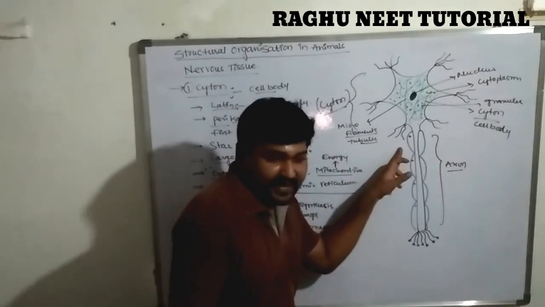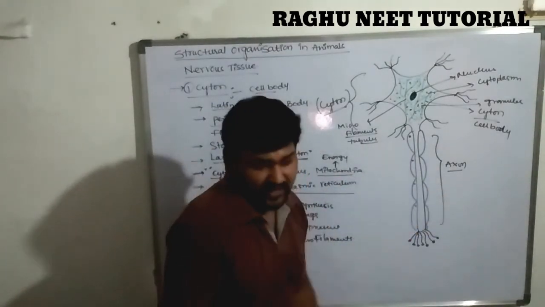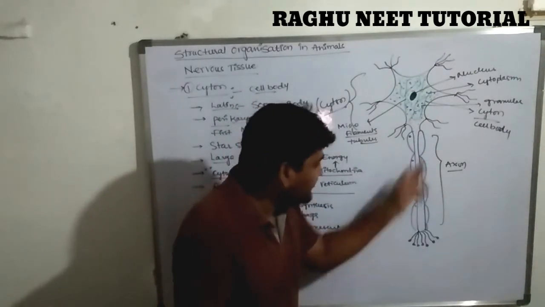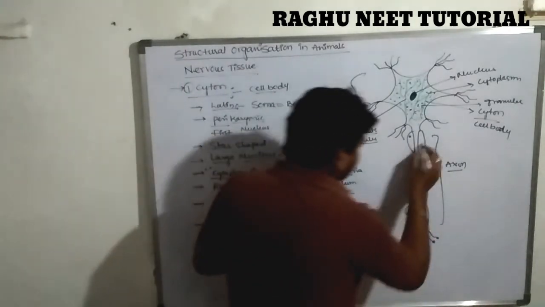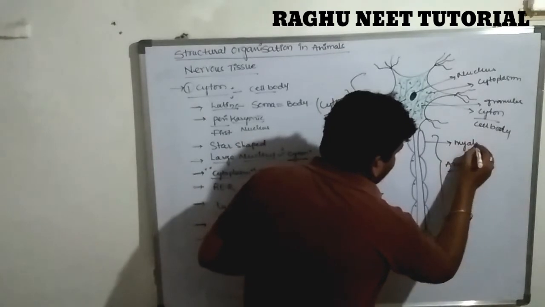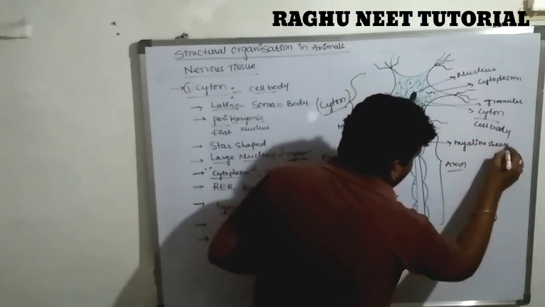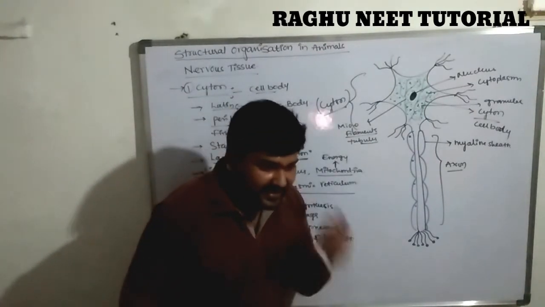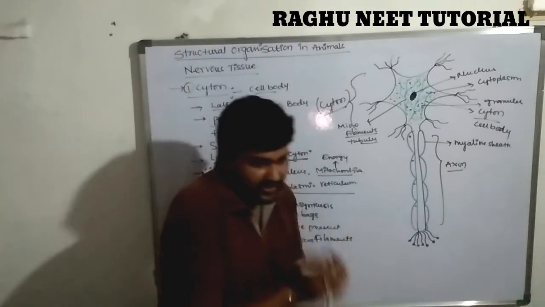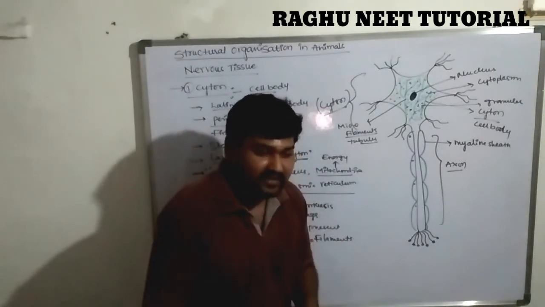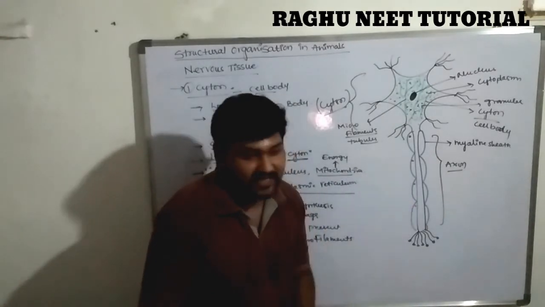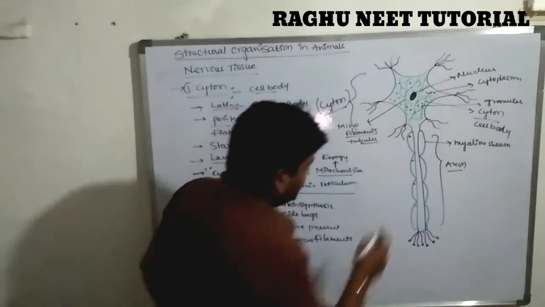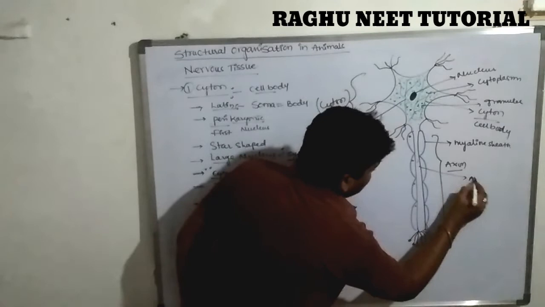This axon is completely covered by the outermost covering membrane. What is that? The outermost covering membrane of the axon is called the myelin sheath. The inner side of the axon has a cytoplasm. The cytoplasm of the axon is called axoplasm.